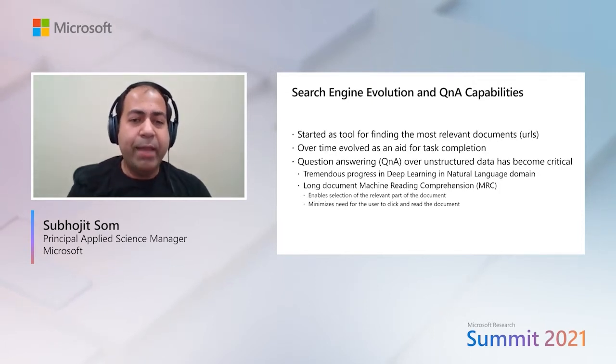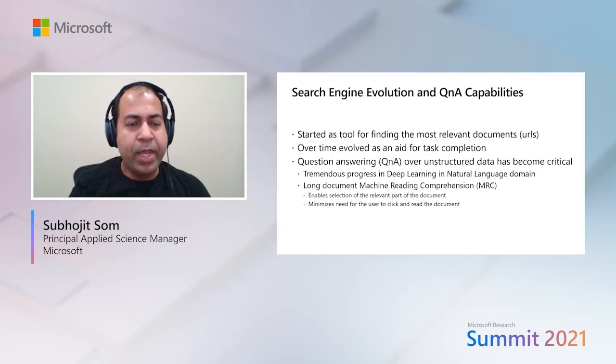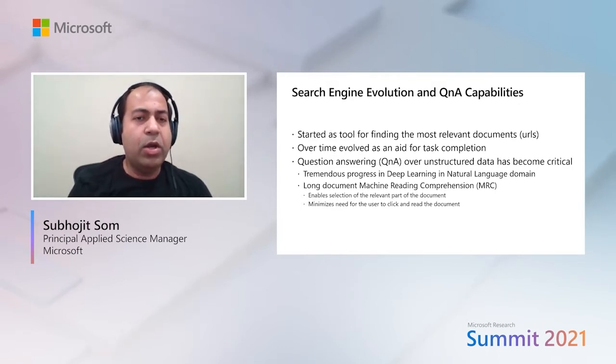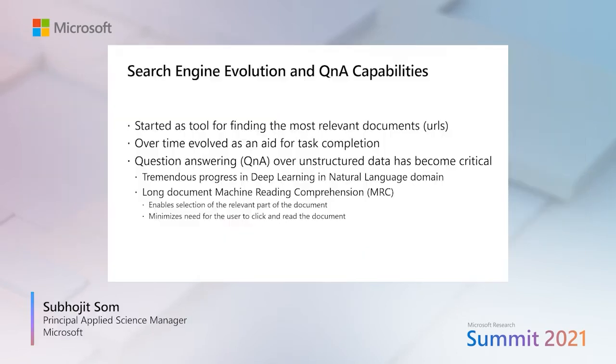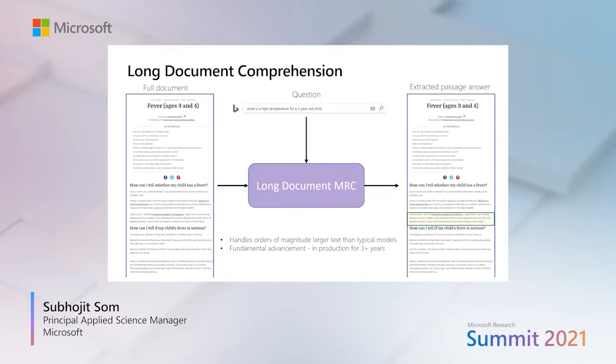And question answering capability over unstructured data has been very critical for the success of some of these tasks. There has been tremendous progress in deep learning in the natural language domain, and that has enabled some of this experience. In the next slide, I'm going to talk about long document comprehension, which is a very critical piece to do this question answering system.